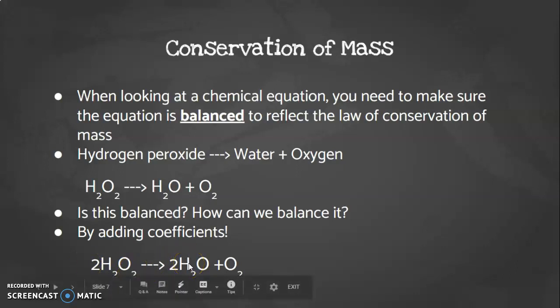Now let's look over here. 2 hydrogen times 2 is 4, and we have 1 oxygen times 2 is 2, plus our 2 over here, and that's 4. So this little number basically is like you multiply whatever atoms are in there by that number. So now it's balanced. And we'll get some practice on this, so don't worry if this is a little confusing right now. We'll get more practice with it later.